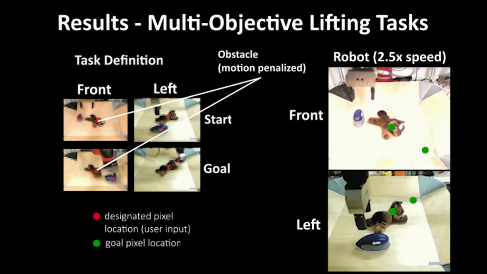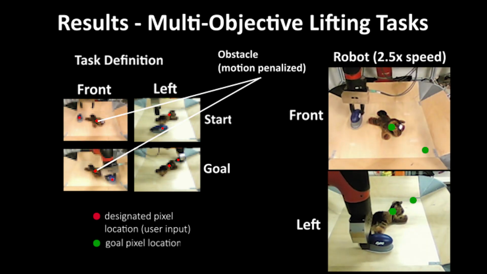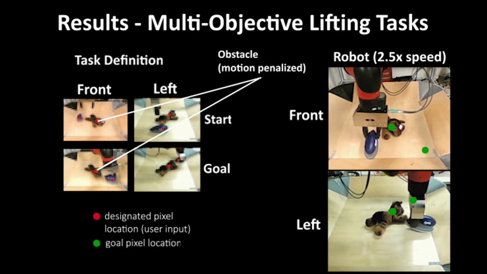We show that closed-loop visual MPC can solve challenging manipulation tasks where an object needs to be relocated while avoiding an obstacle.